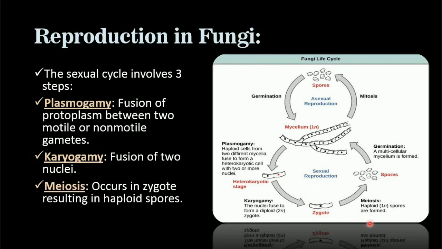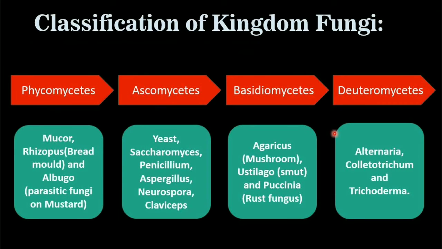After fusion, which cell is produced? Zygotic cell, the zygote is produced. Then in the zygote, meiosis occurs. Haploid cells are formed from diploid. Diploid means two sets of chromosomes are there. In a haploid cell, only one set of chromosomes is there. So meiosis gives rise to haploid cells, the haploid spores. And these spores after germination form the hyphae of that organism.